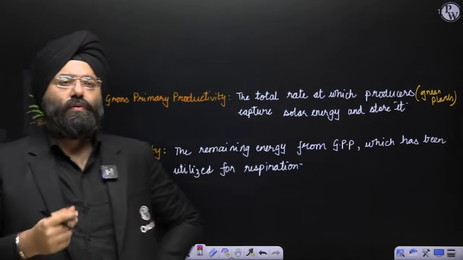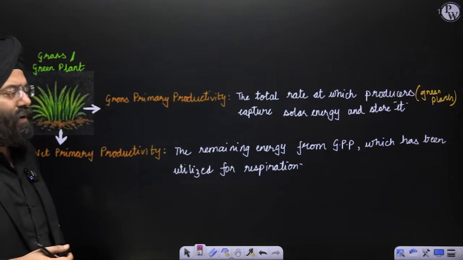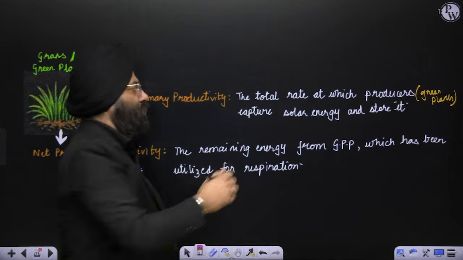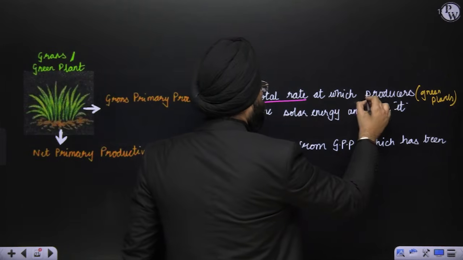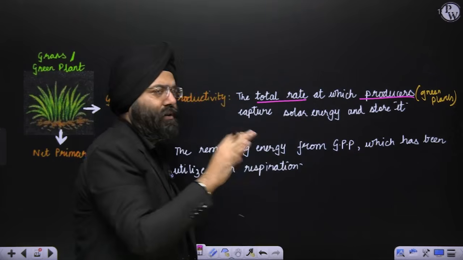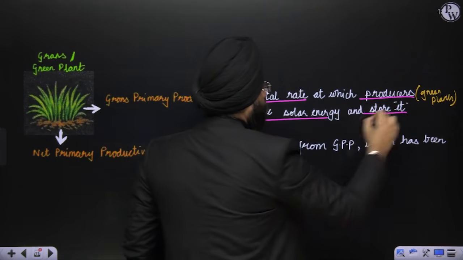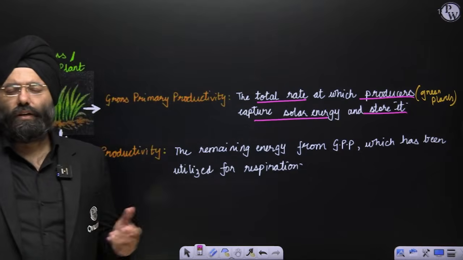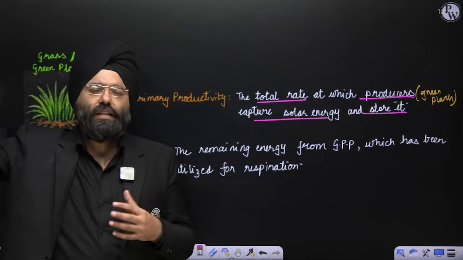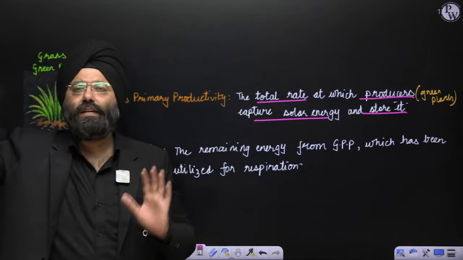So there's a concept of gross primary productivity. It refers to the total rate at which the producers, meaning a green plant over here, because they're producing their own food, capture the solar energy and store it. So what is the rate over here? The rate at which the energy is being captured and stored by the plant.